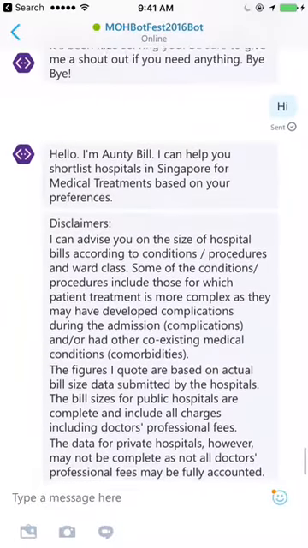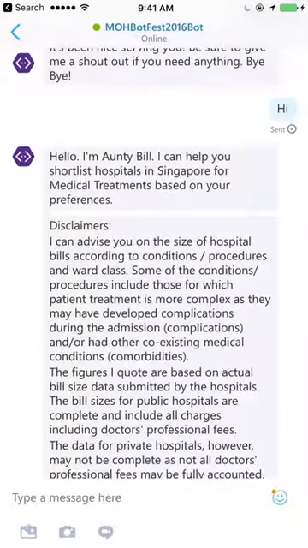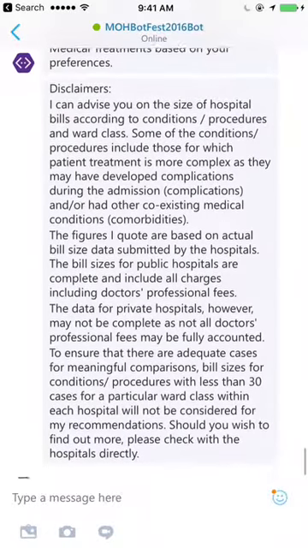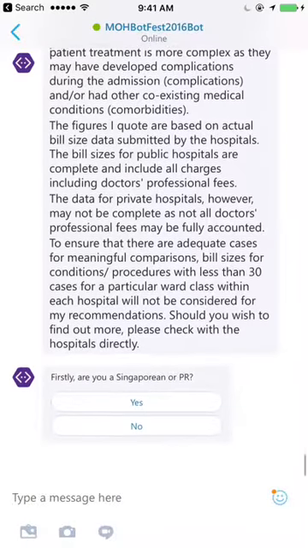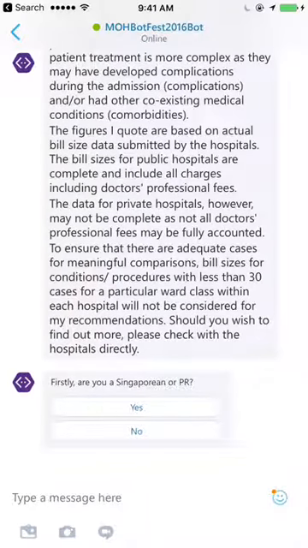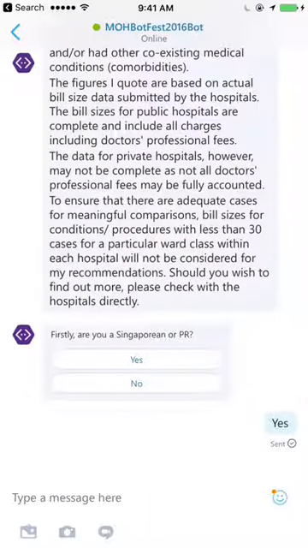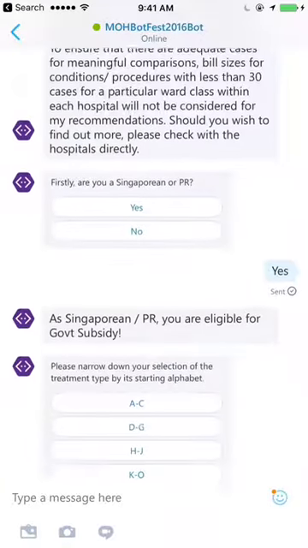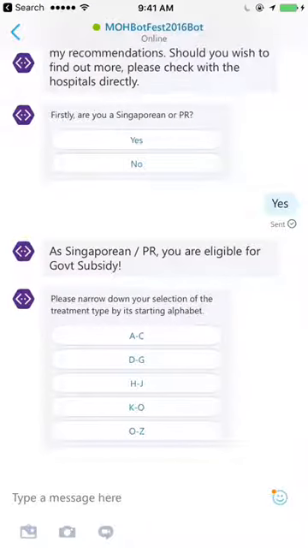Okay, telling us that she can help us shortlist hospitals in Singapore for medical treatments based on our preferences, followed by a disclaimer of her services and advices. And then Auntie Bill asks us whether we are Singaporean or PR. Say yes. Great. Auntie Bill informed us that as Singaporean or PR, we are eligible for government subsidies for hospital treatments.